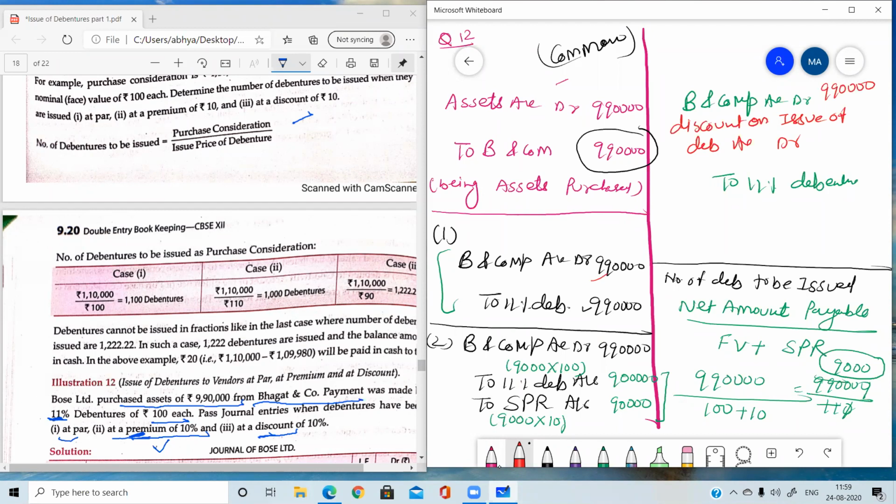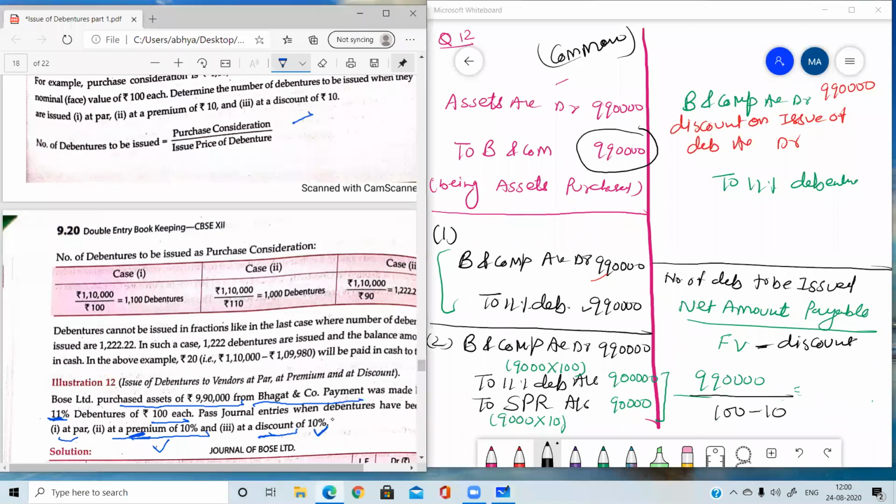Okay. Now discount. So what will be the change in the formula here? Here I told you that face value plus SPR. But now this is the new topic, so please consider it very carefully. Now the face value, not plus SPR. Now the case is of discount. So we are going to write face value minus discount. This is the change which we need to do in the formula. Okay, so 9,90,000 and the face value is 100 minus discount. Discount is 10%. Okay, 10% of the face value.